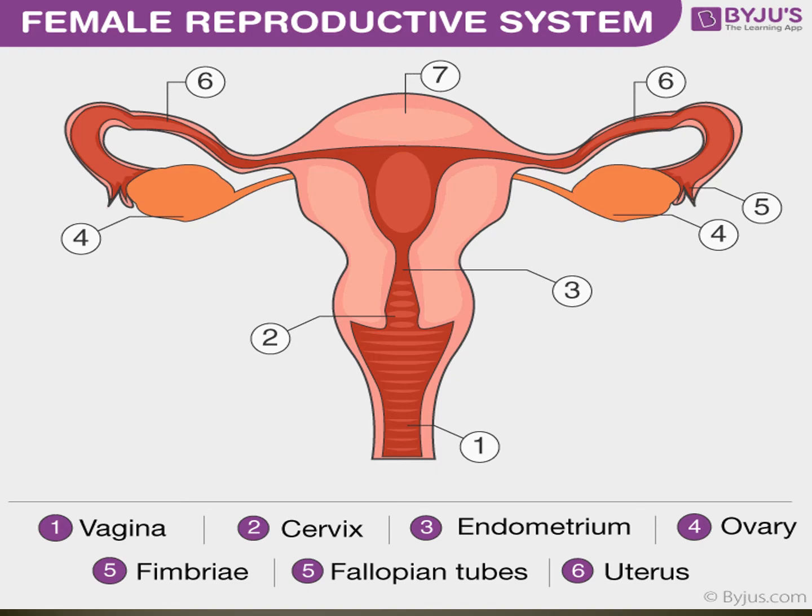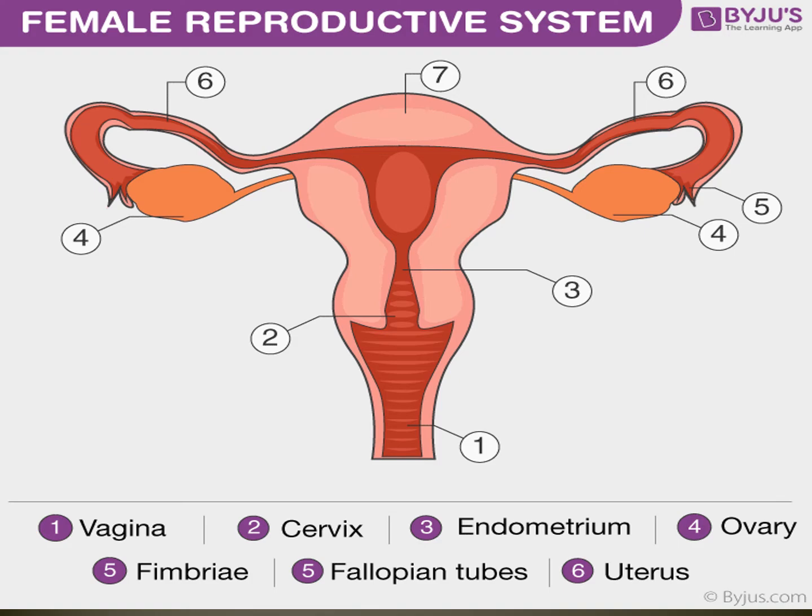Six, fallopian tubes. Seventh one, uterus. Yes, these are the parts everybody saw: vagina, cervix, endometrium, ovary, fimbriae, fallopian tube, uterus.